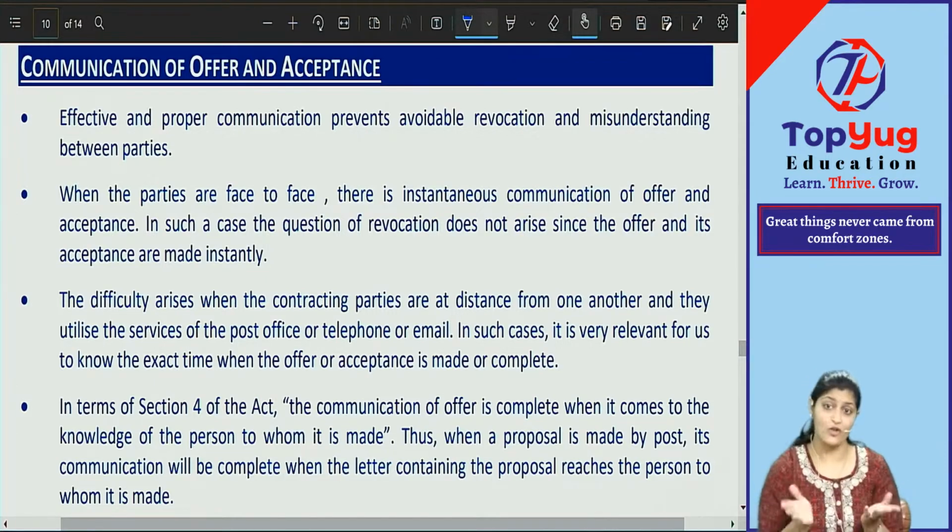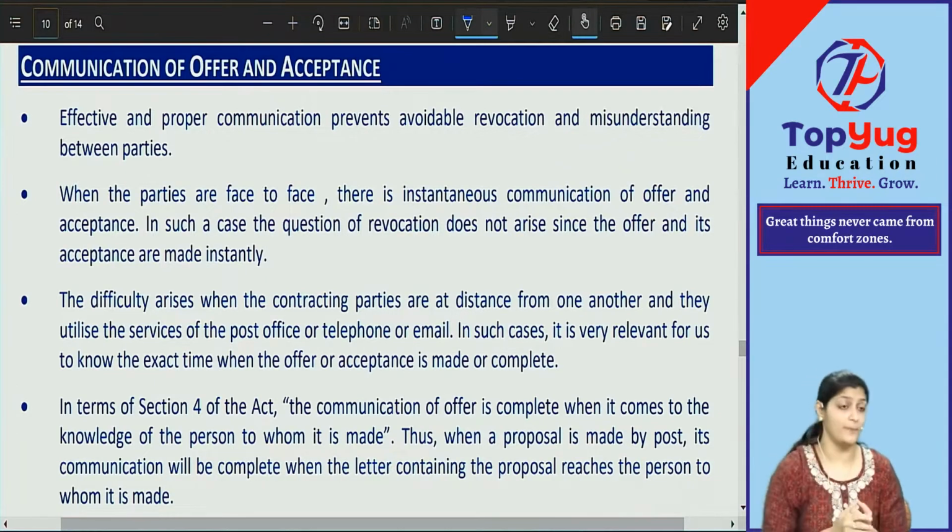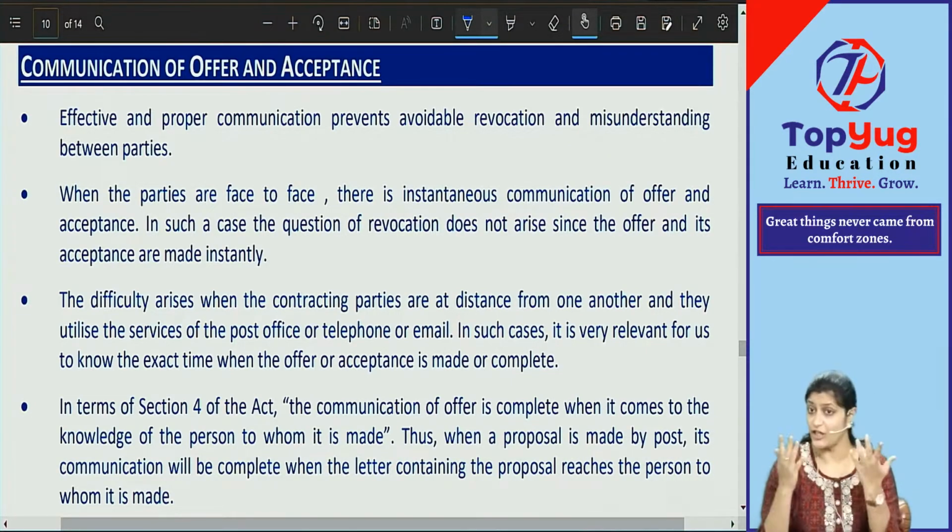Once the contract came into existence and the other party is saying, I will not perform, can you go to court of law and file a case? Yes. The parties will have to perform. Any party saying no, then can you go to court of law? Yes. But still the contract did not come into existence. The communication of offer is complete, but the communication of acceptance is not complete. And here the offerer is telling, I will not perform. Can the acceptor go to court of law and file a case? No, he did not give the acceptance. No contract came into existence. No one can go to court of law.